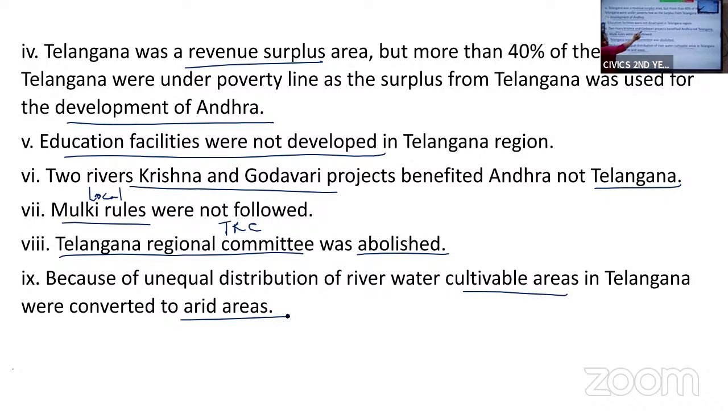As the projects on the rivers Godavari and Krishna benefited Andhra, the land in the Telangana region became arid. So these were some of the reasons for the Telangana agitation.